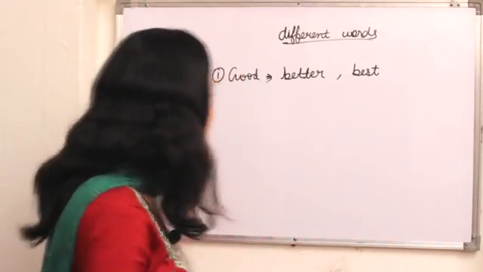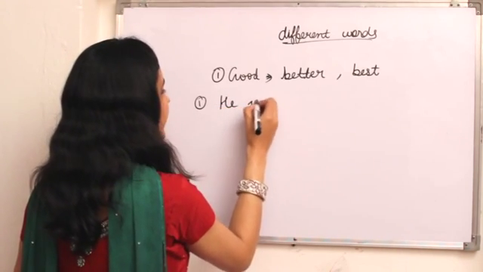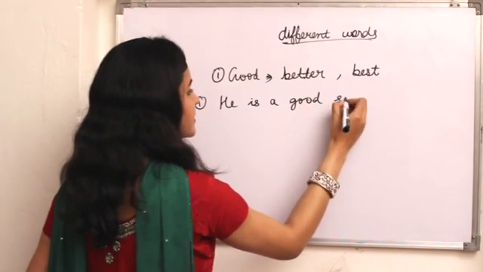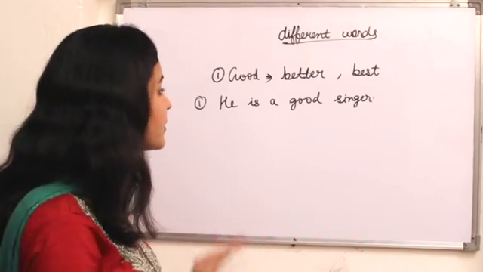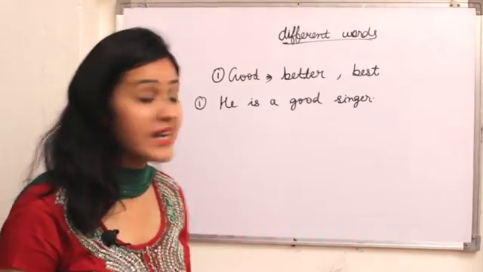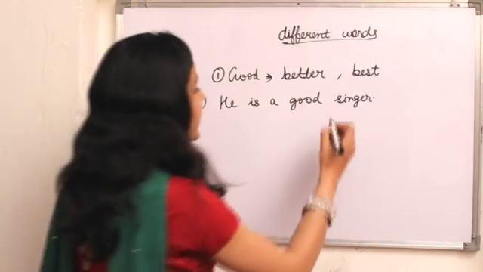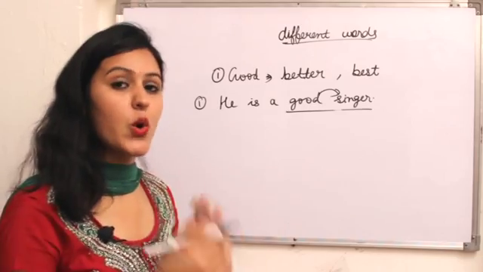Okay, so here I write: he is a good singer. So this is the first order, and it explains about its quality.